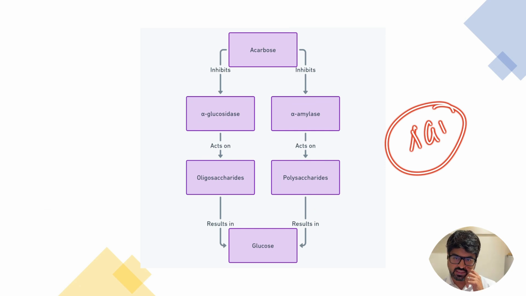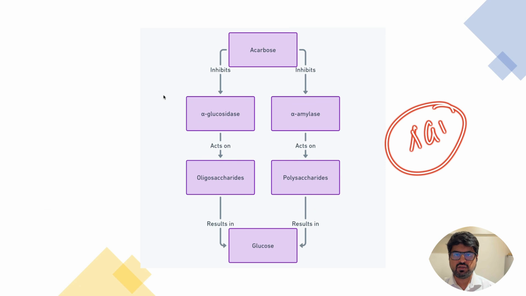Now, we all know that when you eat carbohydrate, you eat it in various forms. You could eat glucose, which is a monosaccharide. You could eat something like sucrose, which is a disaccharide, or you could eat an oligosaccharide like starch, or a complex carbohydrate. Whatever form of carbohydrate you take ultimately gets broken down into simple carbohydrate, that is glucose, and this glucose is the one which is absorbed from the intestine.